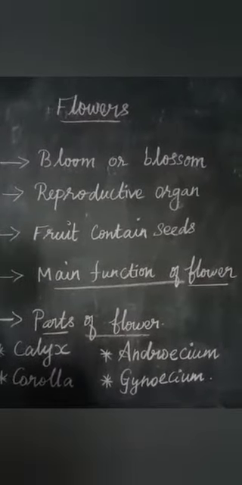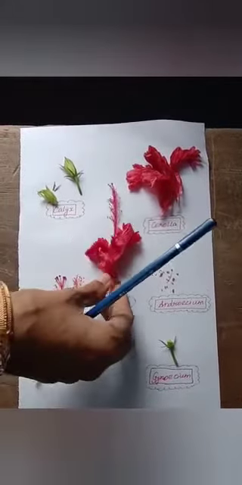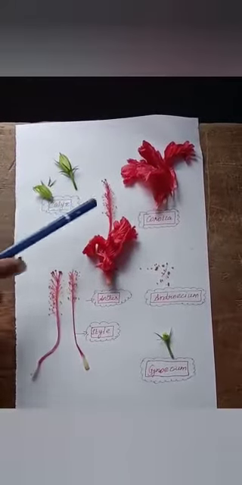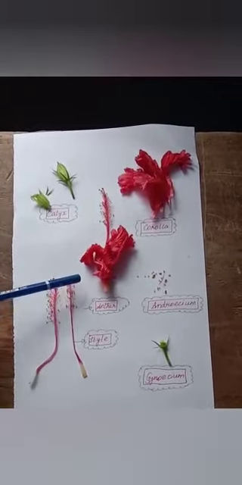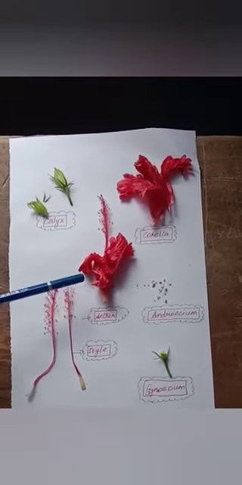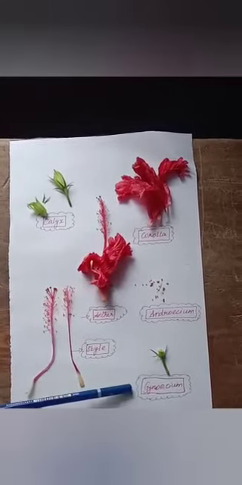See students, this is a flower, the whole flower. These are all the parts of the flower. A typical angiospermic flower consists of four whorls. Four whorls: calyx, corolla, androecium and gynoecium.